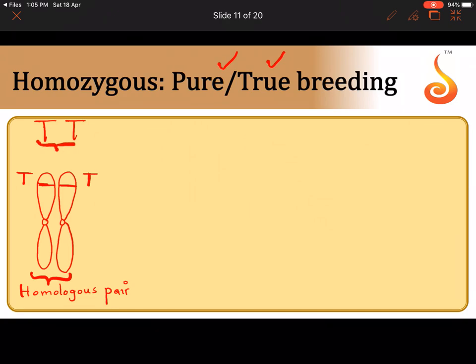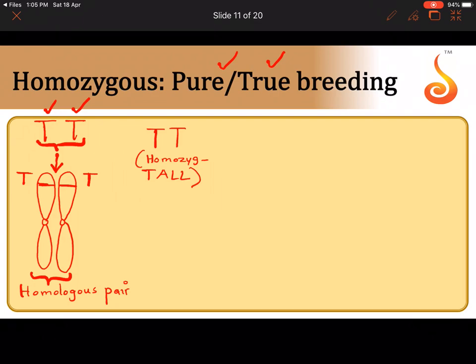Without any confusion, the moment you see capital T written on paper, you have to mentally conjure up the image of a chromosomal pair with capital T on both. This is homozygous. Now, such a plant which is homozygous, say for example, it is homozygous tall. So, let me write here, it is homozygous tall.